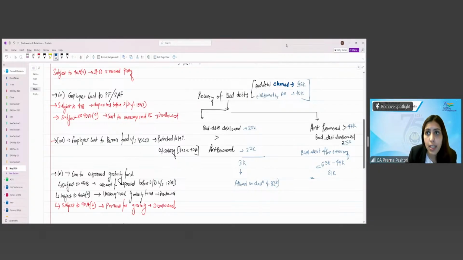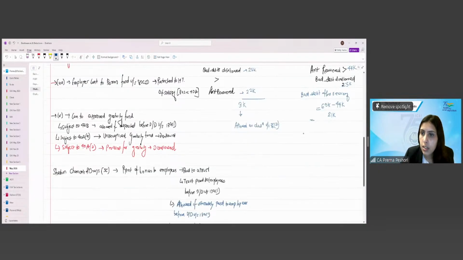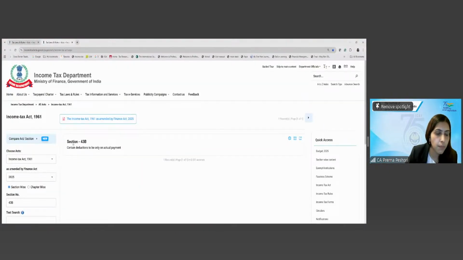So it means that there was excess bad debt allowed, right? So bad debt allowed was 40,000. Therefore the excess bad debt allowed is 40 minus 21. This comes to 19K, right? So we will now look at section 41, which is our deemed income.